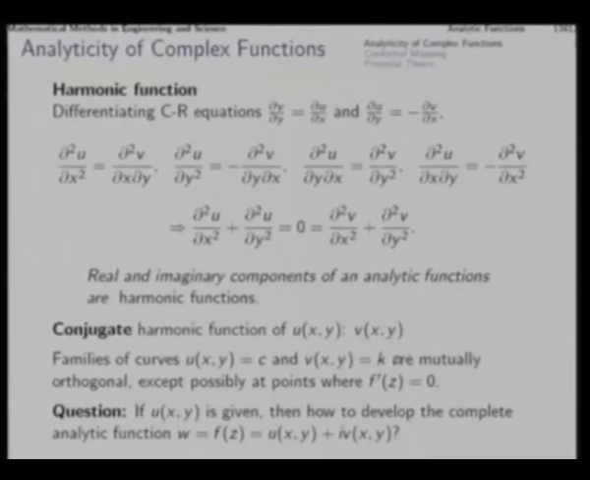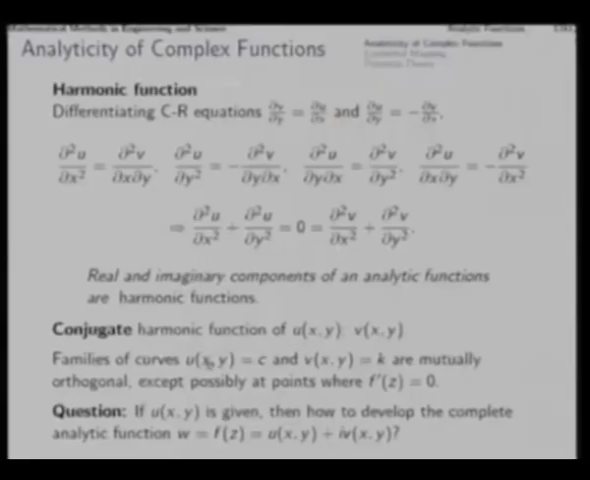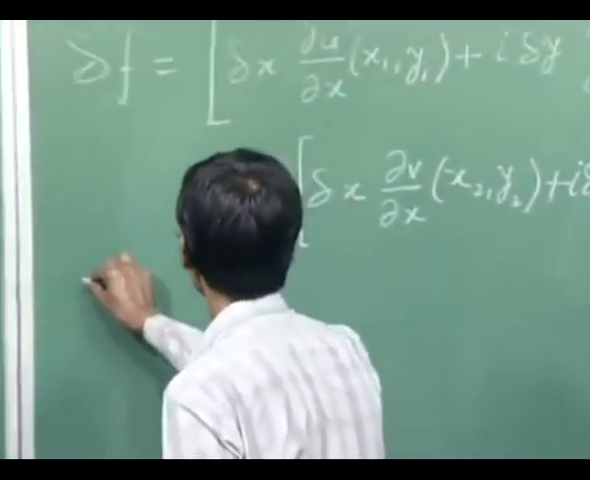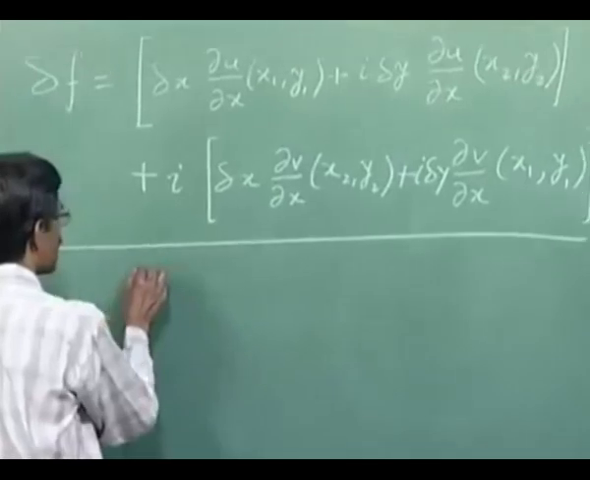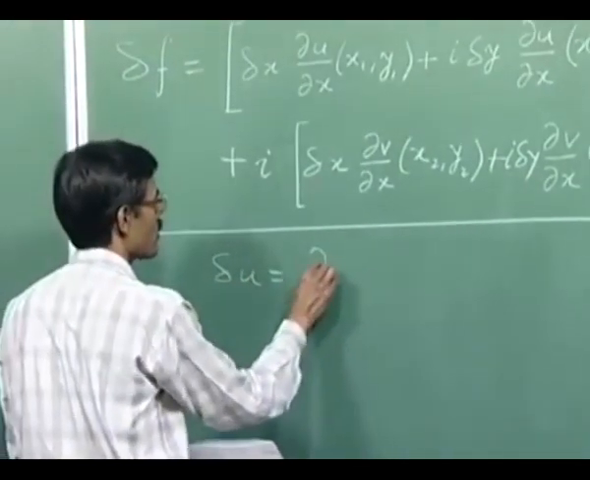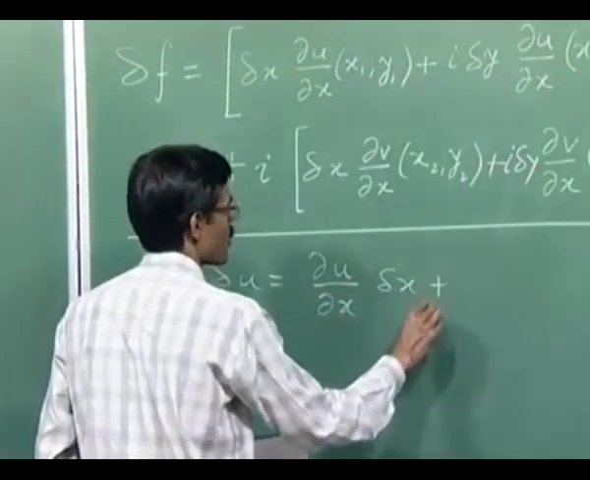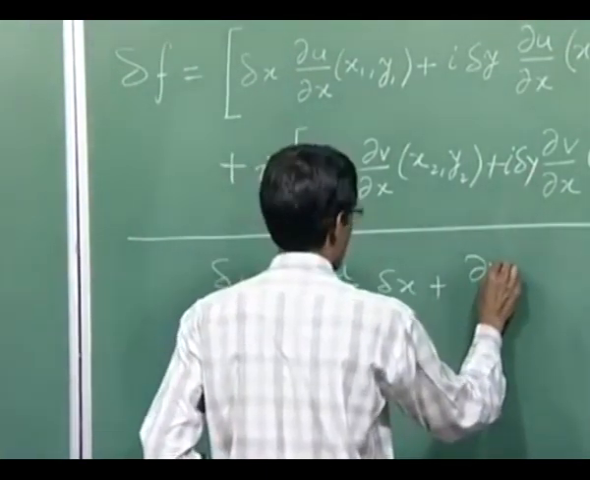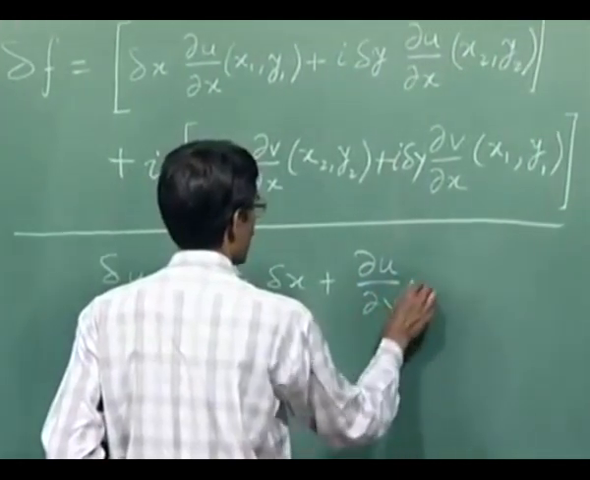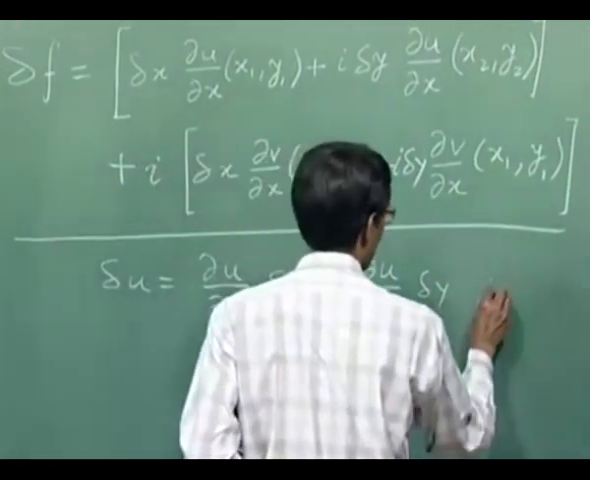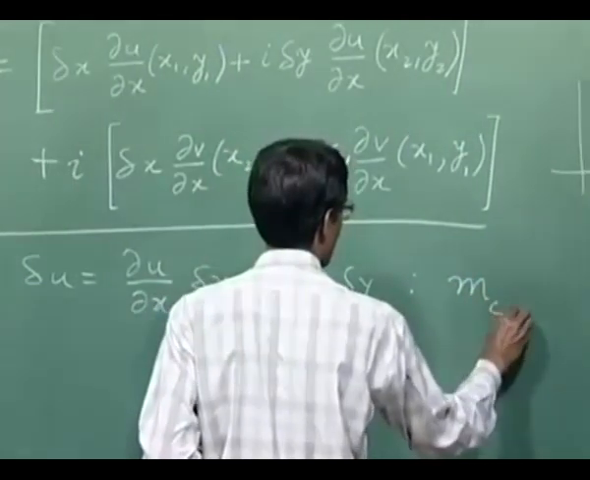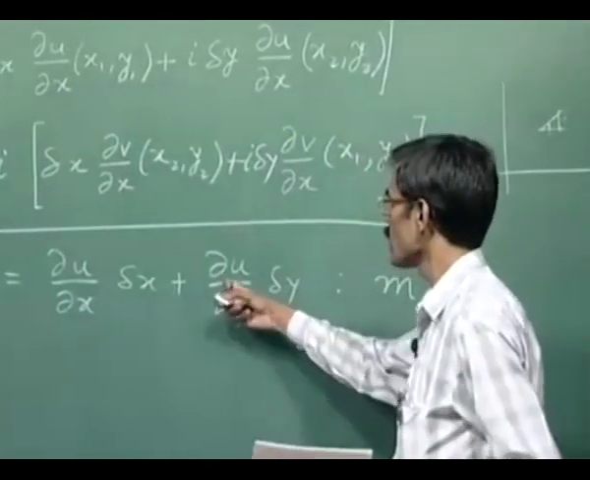This you can see, because if you take the function u of x y equal to c, and from there you try to find out the slope of a curve from this family, then you will consider delta u as del u by del x delta x plus del u by del y delta y, and the slope of this will be given as minus this derivative by this derivative.